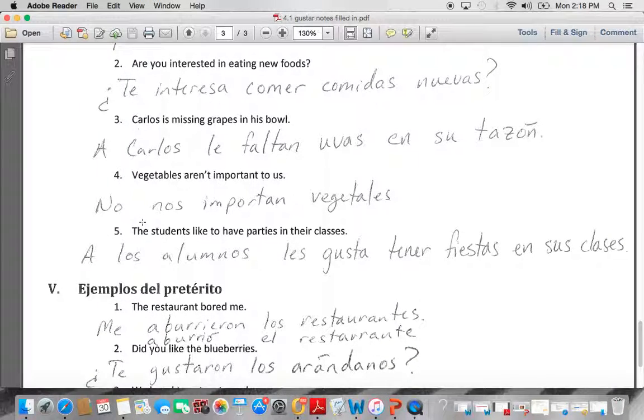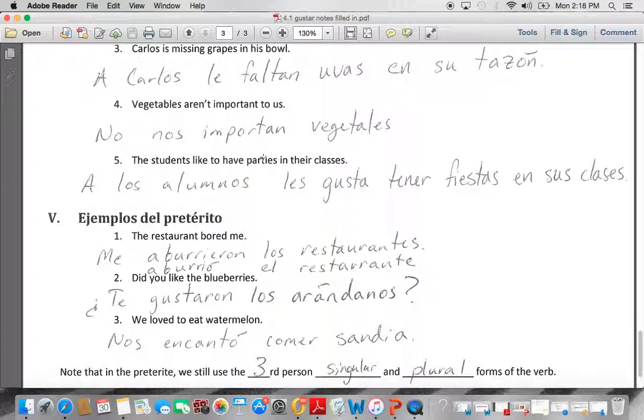Carlos is missing grapes in his bowl. A Carlos le faltan uvas en su tazón. We'll just say le faltan uvas. Uvas are lacking to him. To who? Carlos. But le doesn't give us all that information, so I have to clarify it by putting a Carlos le faltan uvas. Vegetables aren't important to us. No nos importan vegetales. Vegetables, they aren't important to us.